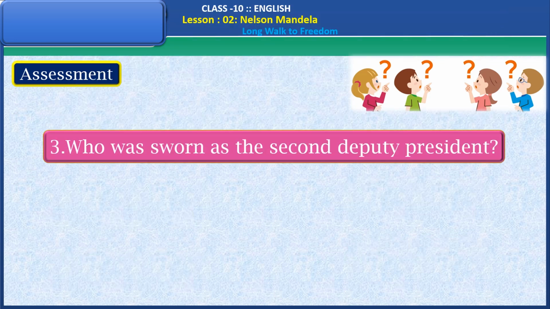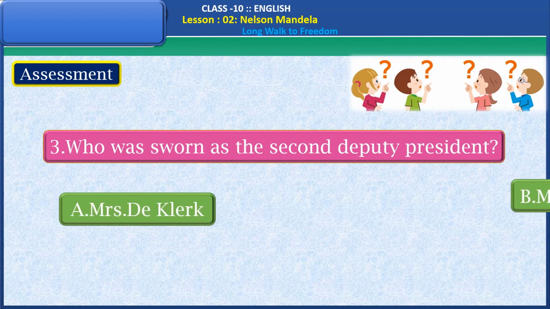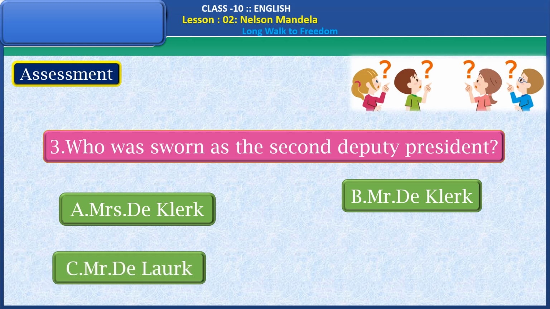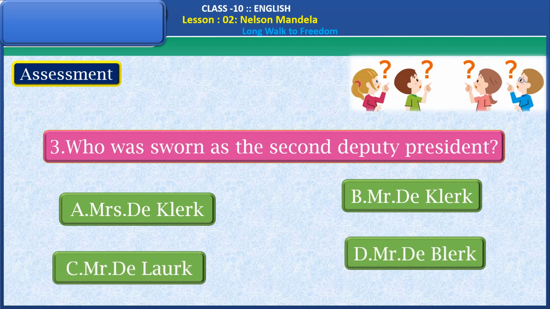Now let's see the third question. Who was sworn as the second deputy president? Mrs. de Klerk, Mr. de Klerk, Mr. de Locke, Mr. de Blurk. What is the right answer here? Yes, the right answer is Mr. de Klerk.